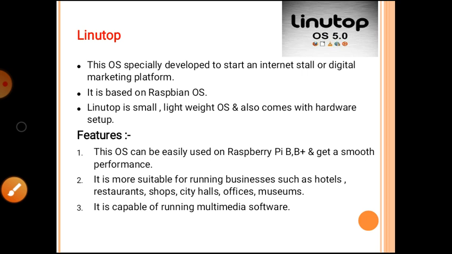Next, Linutop. This operating system is developed specially to start an internet stall as well as a digital marketing platform. It is based on the Raspbian operating system.